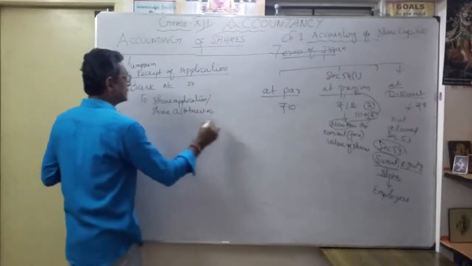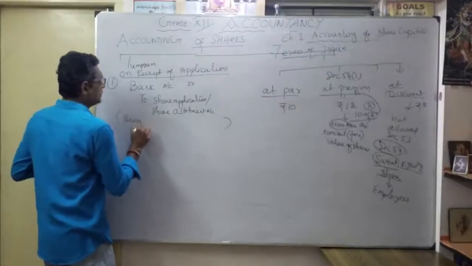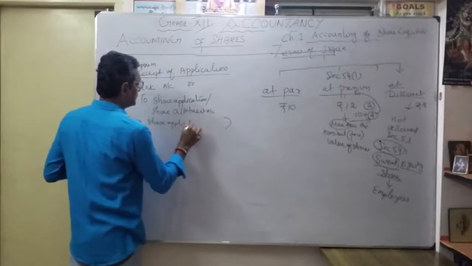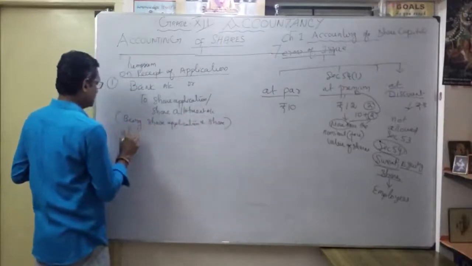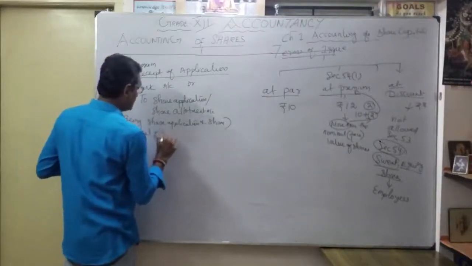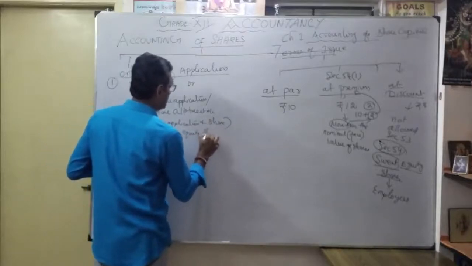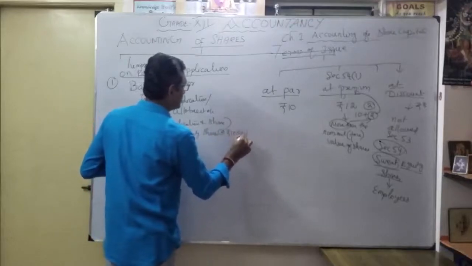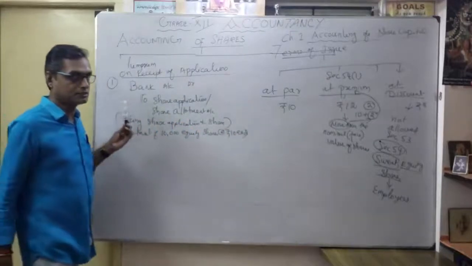That's the narration we have to mention: being share application and share allotment of how many shares, for example 10,000 equity shares at the rate of 10 each. That's the first important journal entry.